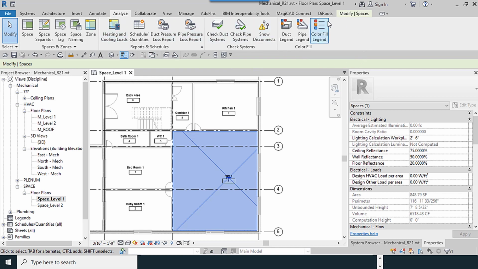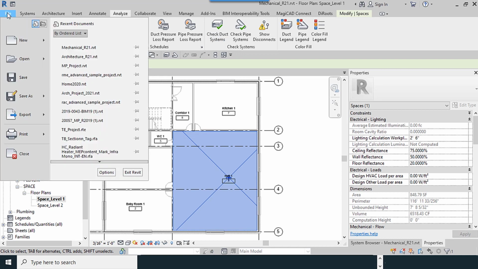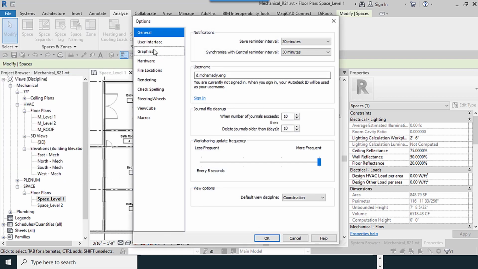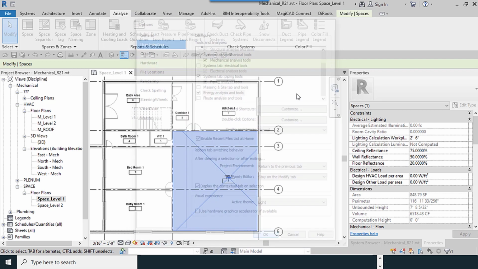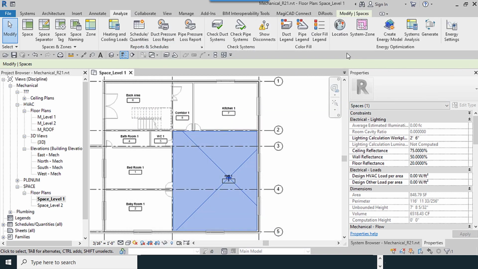In the Analyze tab, we don't have any tools for this. I go to File, Options, User Interface, and check the Energy Analysis and Tools. Okay. Some tools have been added to this section: System Zones, System Analysis.